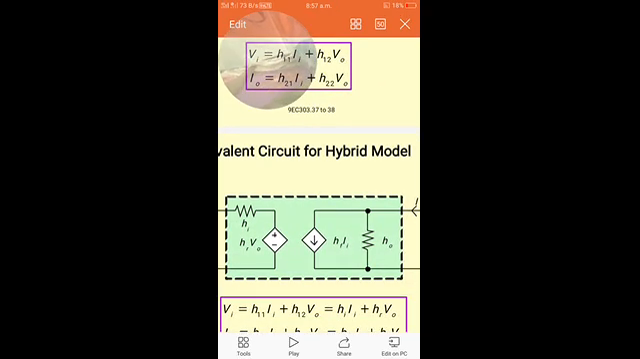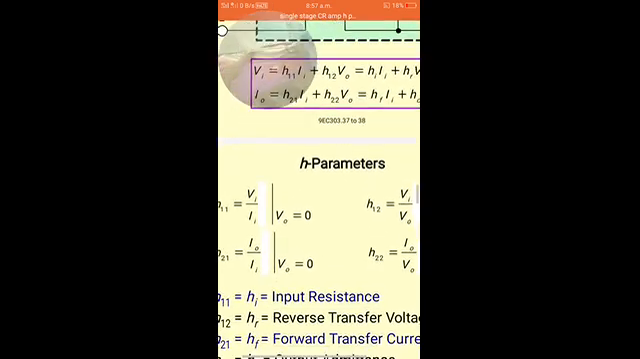H11, H12, H21 and H22. So we have to find out what is H11. To find H11, the term H12 V0 should be reduced to 0. To reduce H12 V0 to 0, H12 we cannot reduce because it is a property of the transistor.